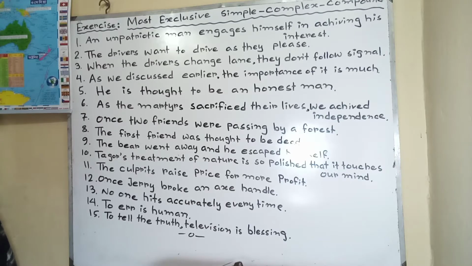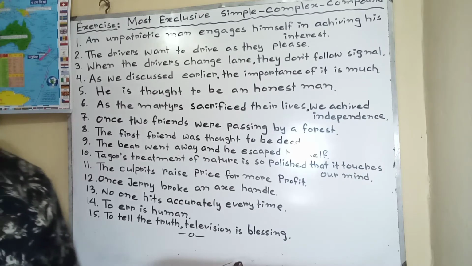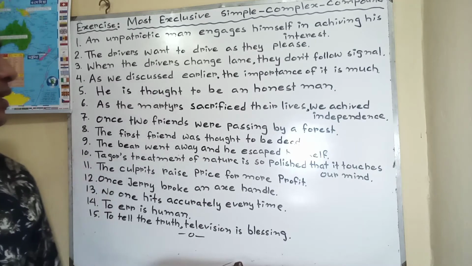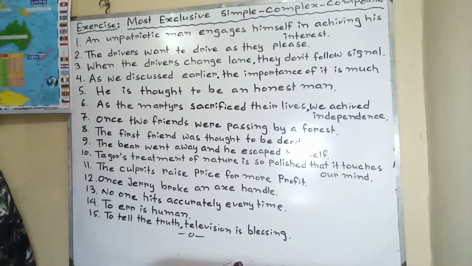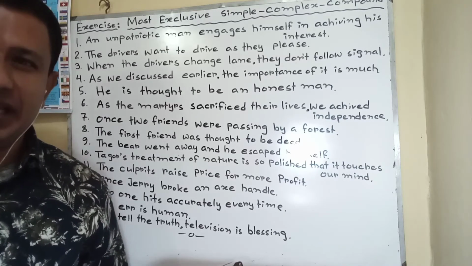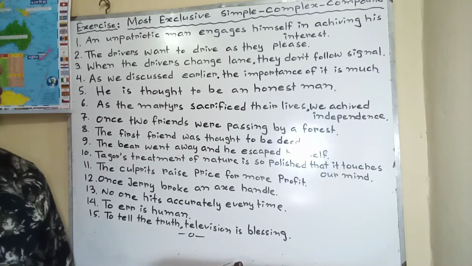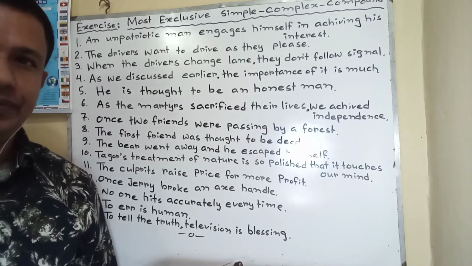3. When the drivers change lane, they don't follow signal. The sentence is given in complex. Simple will be: at the time of changing lane, the drivers don't follow signal.